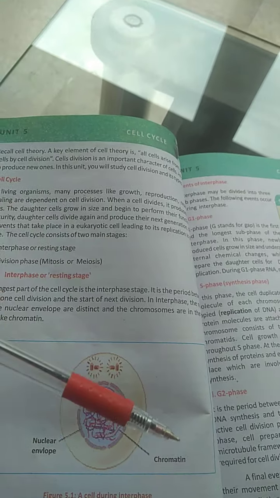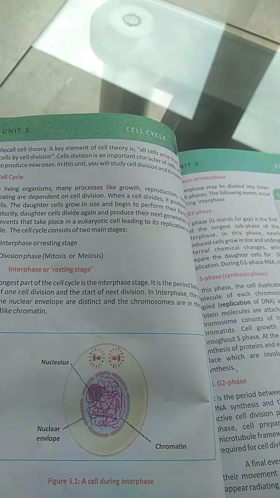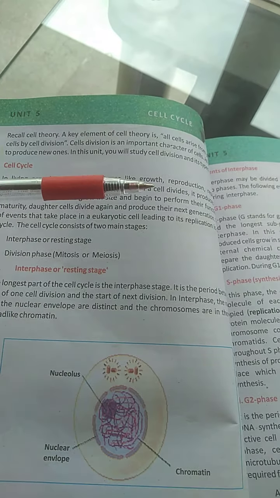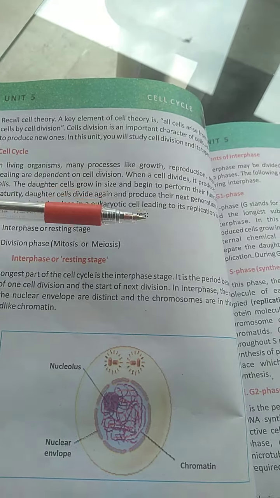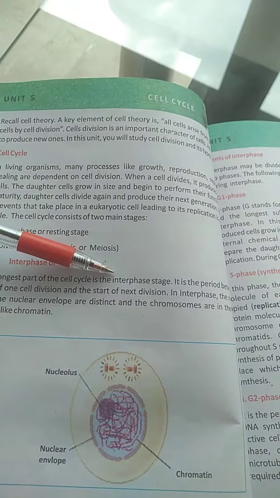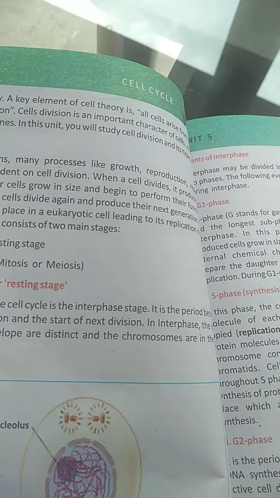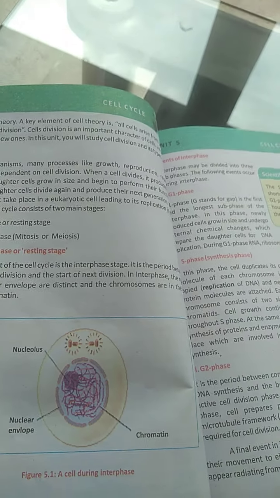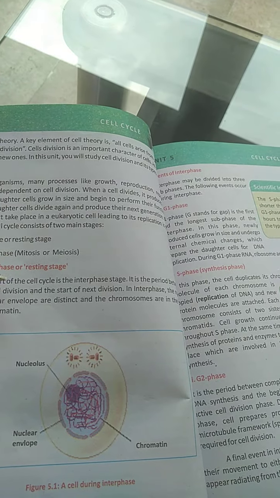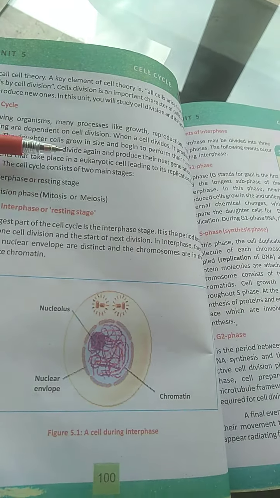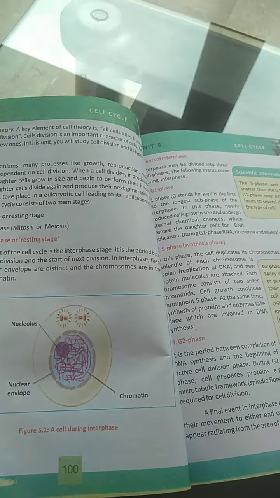I'm not going into the detail or in depth of these processes because these are not required at this stage. But you must have some idea of what is healing and what is the connection of healing and cell cycle. All these things have been described in the PowerPoint.